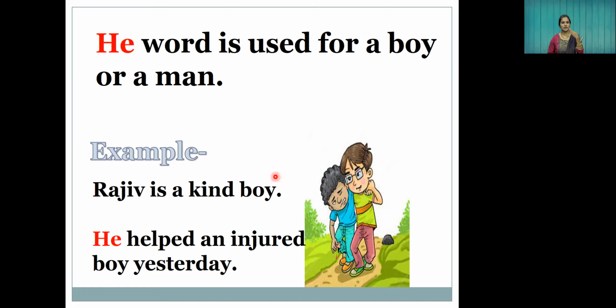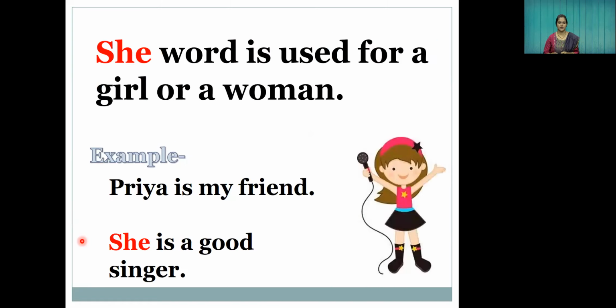We are not repeating the name Rajiv. Instead of repeating the name of Rajiv, we are using a pronoun. So we are replacing the word Rajiv with he. We are using the word he over there. So this is an example of a pronoun. Okay, we'll see the next example.